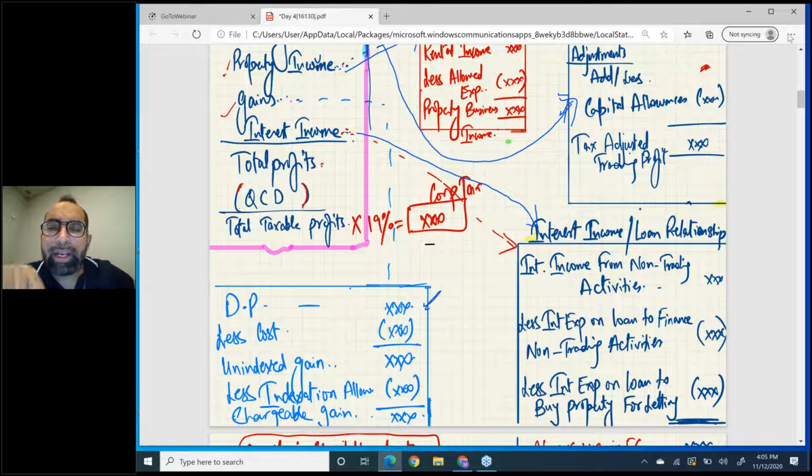This will be added. Less, you have to deduct interest expense on loans to finance non-trading activities. Now the question is, sir, if we have taken a loan to finance trading activities, then that interest will be deducted from trading profits.